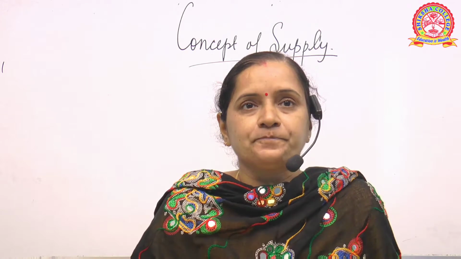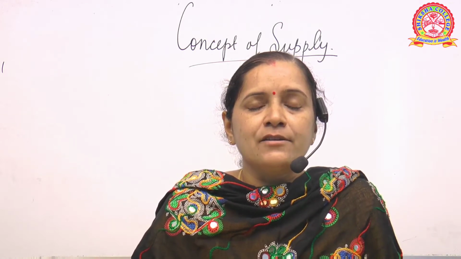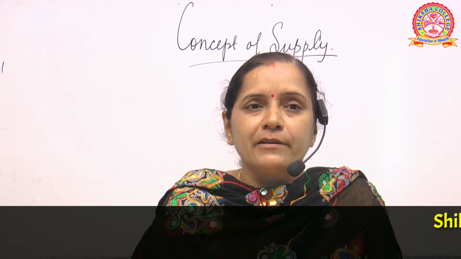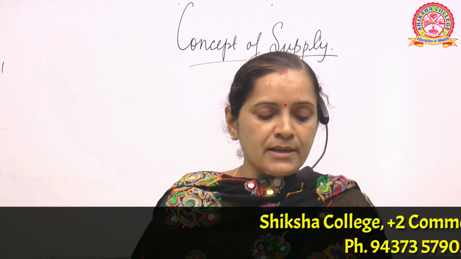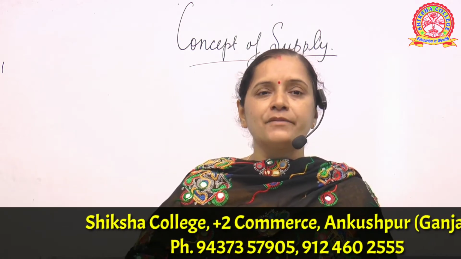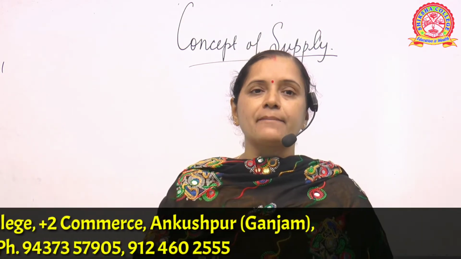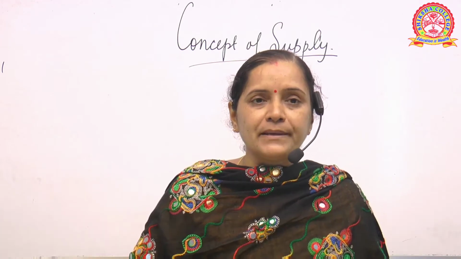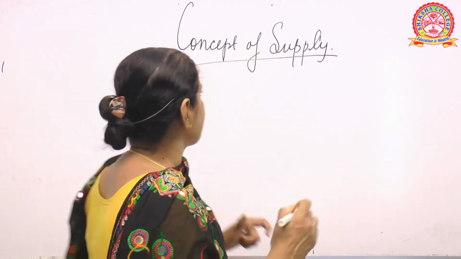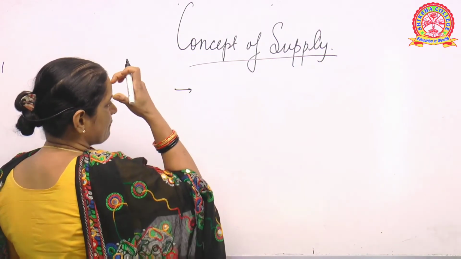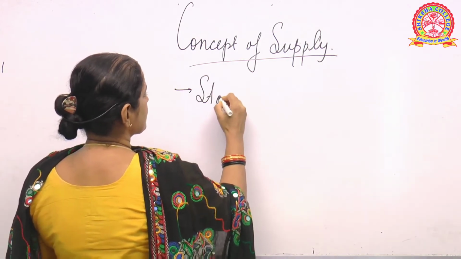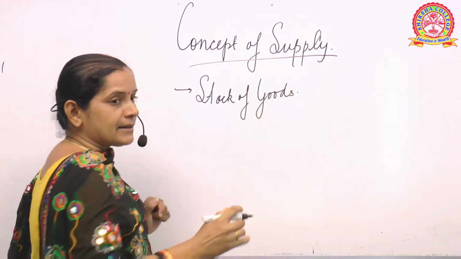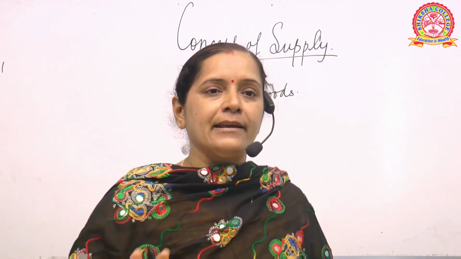So what is supply? We have understood that demand is a desire, or a purchasing power, or willingness to pay for a particular commodity. That is your demand. Now what is supply? Supply is that part of the stock of goods which is prepared by the seller to be sold at a particular price at a particular period in a market. Now let me put it in a very simple way. Just for your understanding, I am putting it in the form of points. It is that stock of goods.